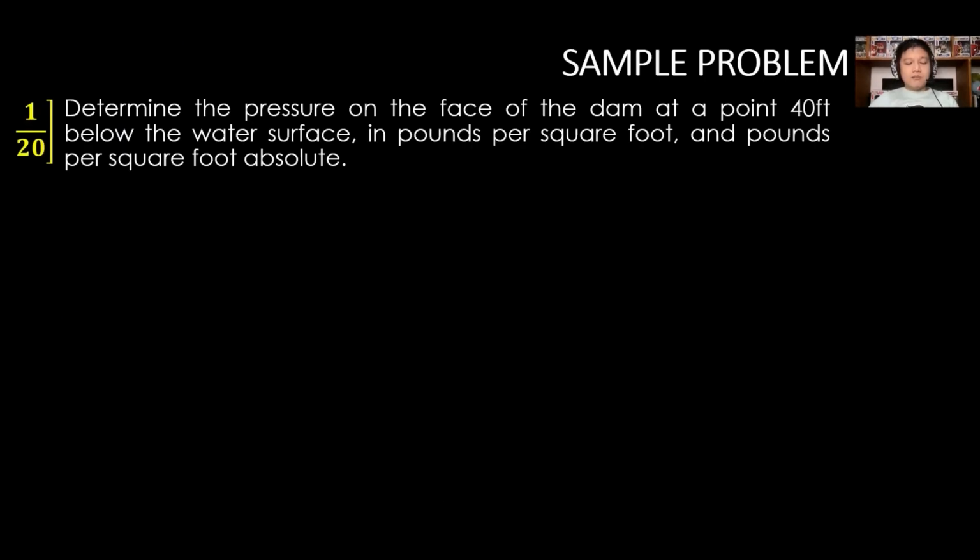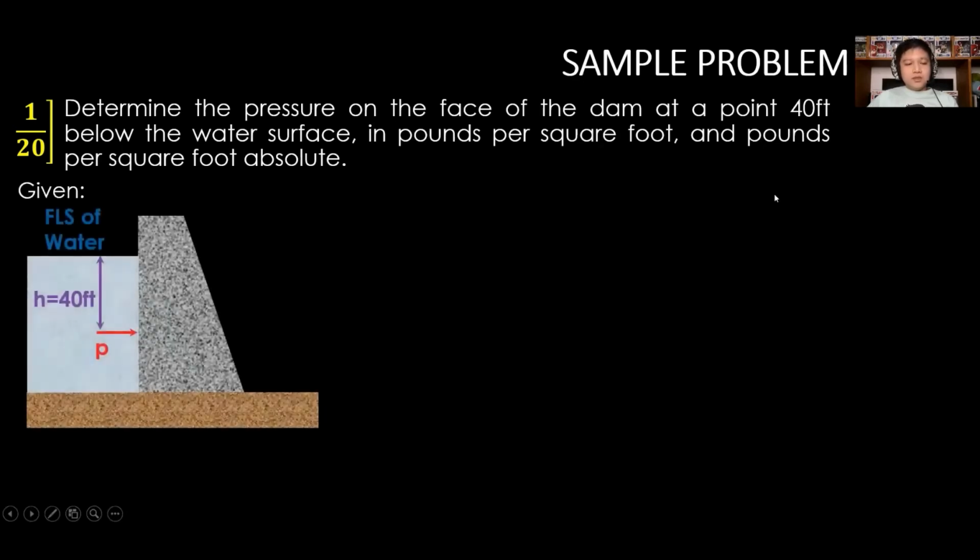For sample problem number 1 in page 20, determine the pressure on the face of the dam at a point 40 feet below the water surface in pounds per square foot and pounds per square foot absolute. So given, and our requirements are, for letter A, P gauge in psf, and for B, we have P abs, that is psfa, or pounds per square foot absolute.